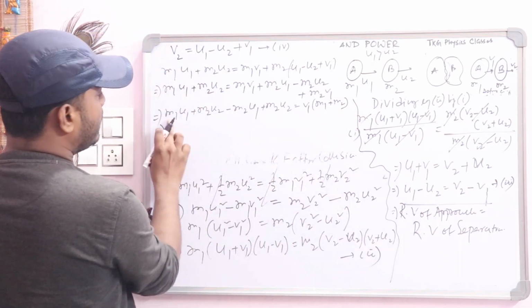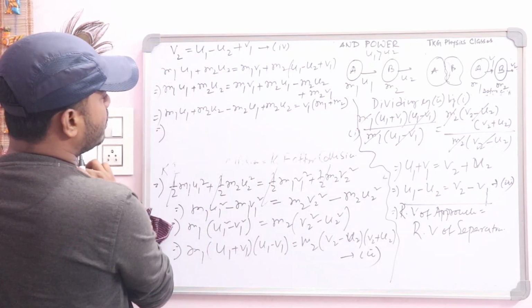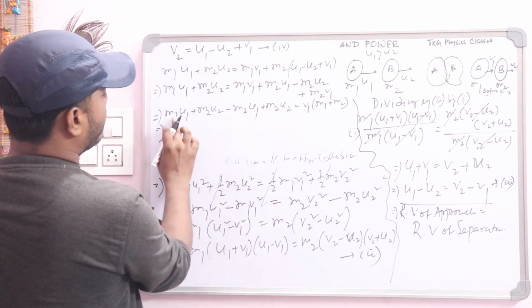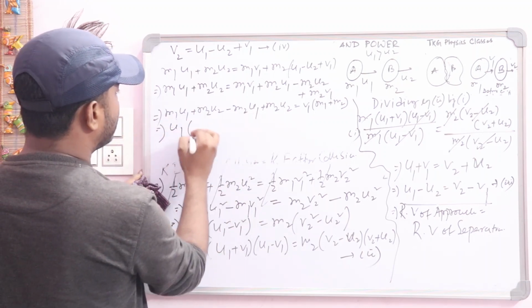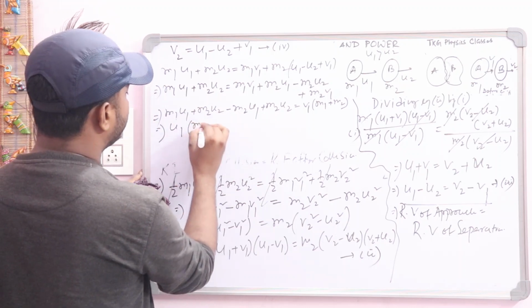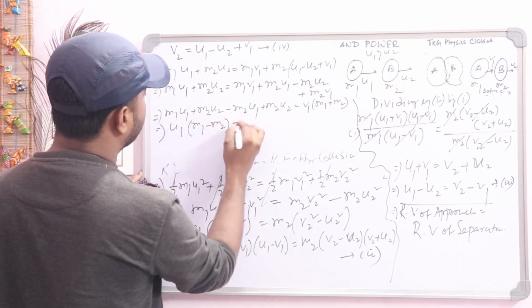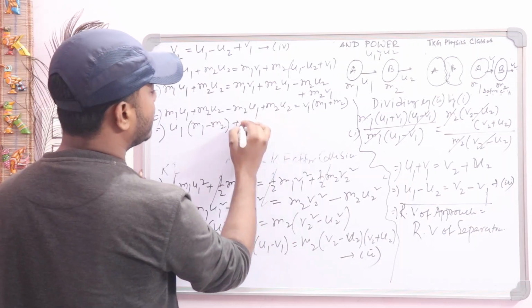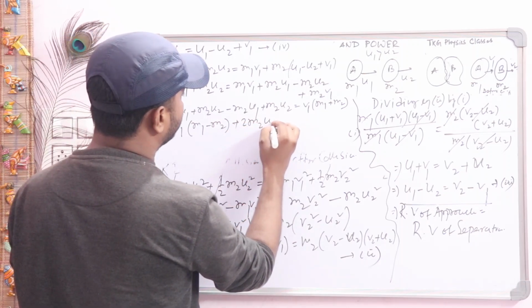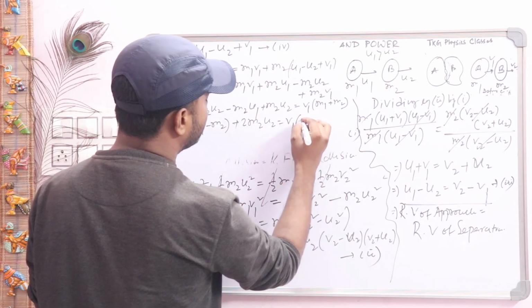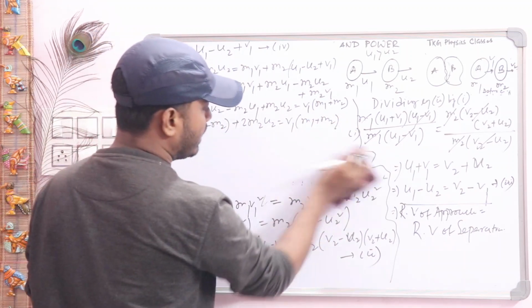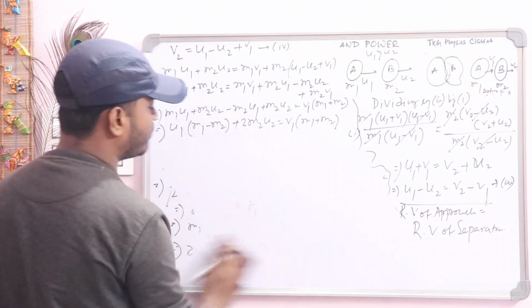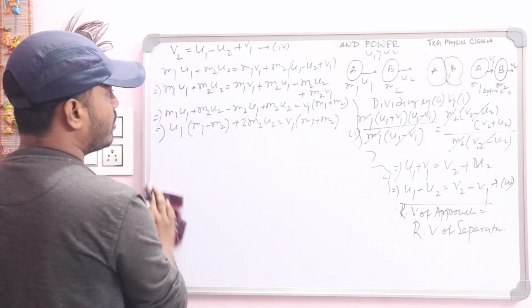Now you see here, from this equation you take u1 common, that is u1 times (m1 minus m2) equals 2 m2 u2, and here v1 is equal to m1 plus m2. So you can easily find out the expression of v1 from this equation. What will be the expression?